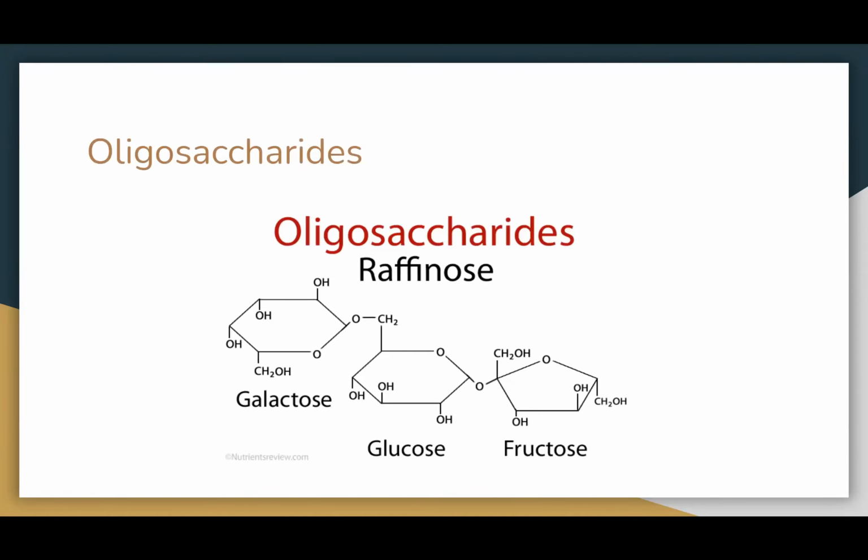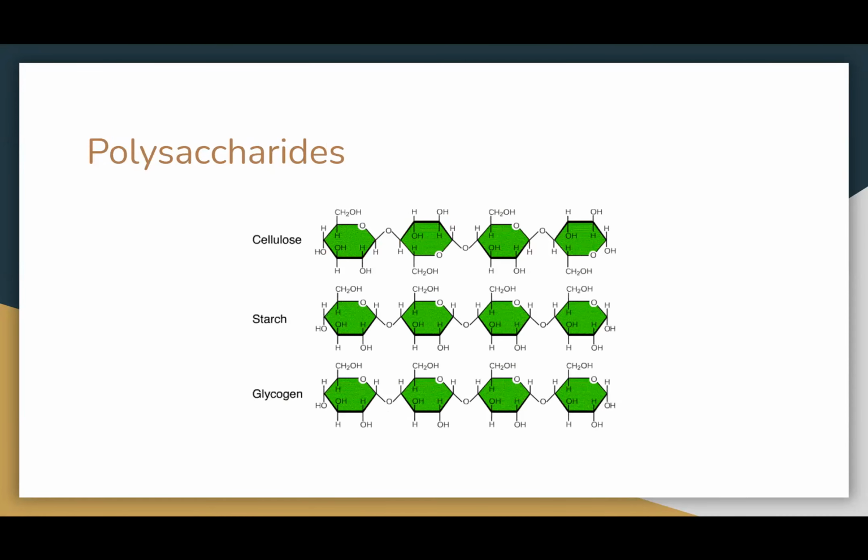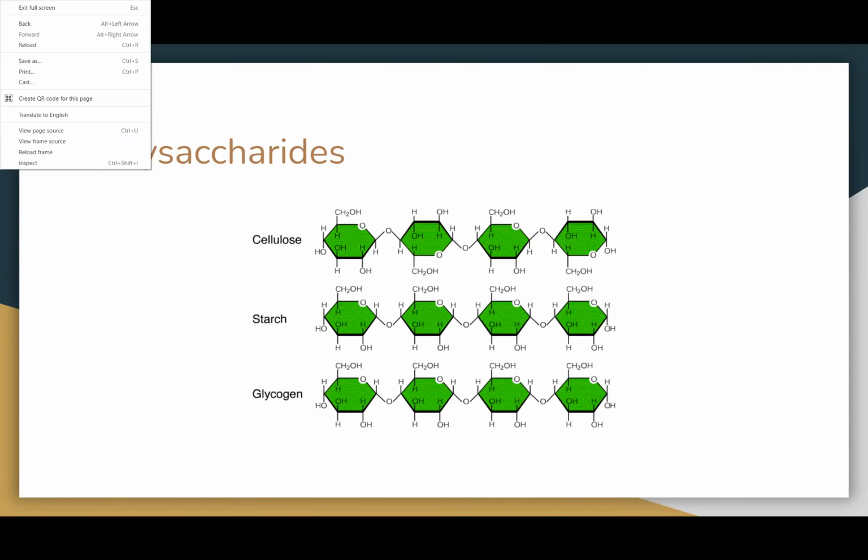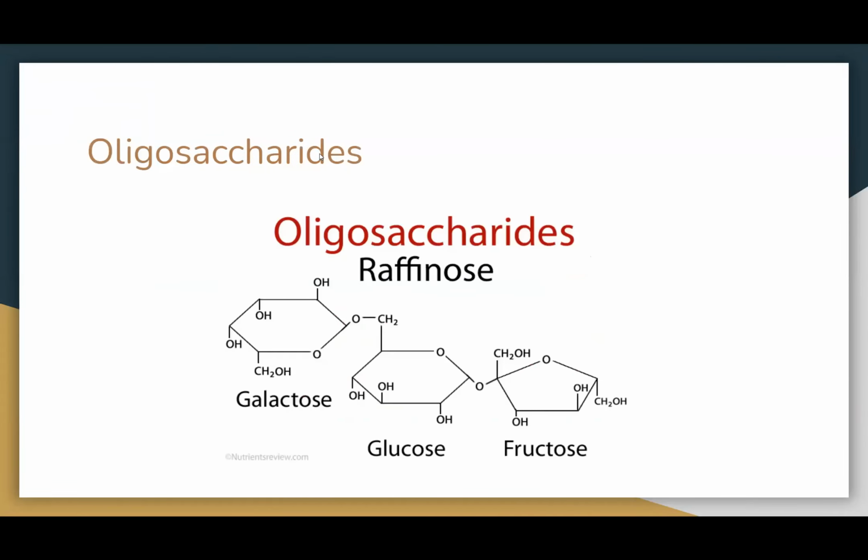Within complex carbohydrates are oligosaccharides and polysaccharides. Oligosaccharides contain 3 to 10 sugar units and include raffinose, stachyose, and verbascose. These are significant substances found in beans, peas, bran, and other whole grains because they are indigestible by humans but are digested by the beneficial bacteria in our gut, supporting gut health. An example of an oligosaccharide is raffinose, as you can see, and it's made up of galactose, glucose, and fructose molecules.